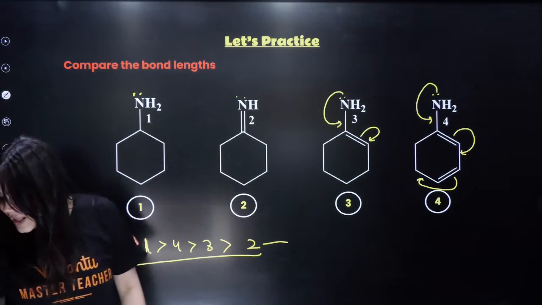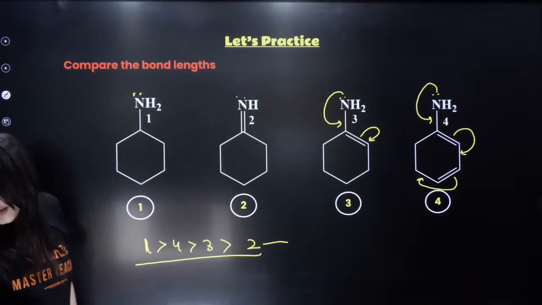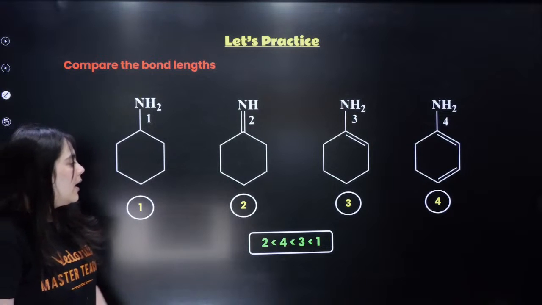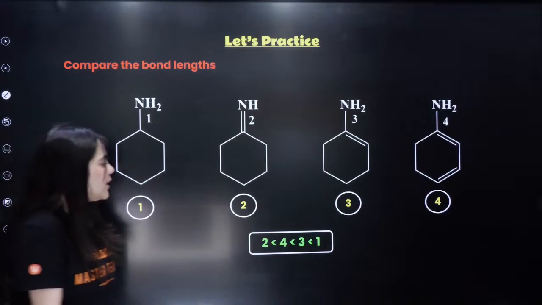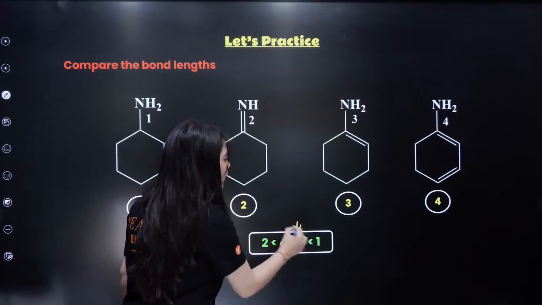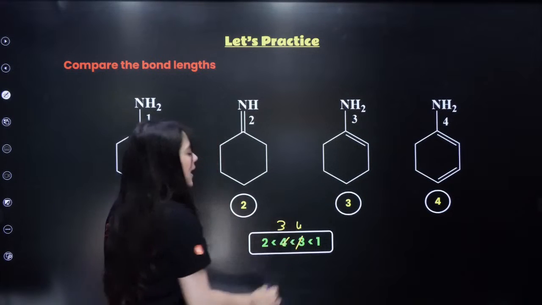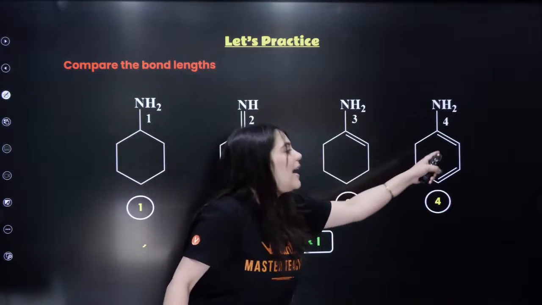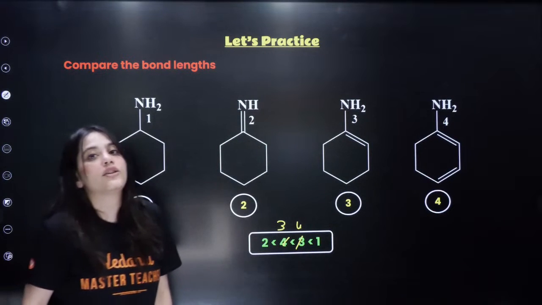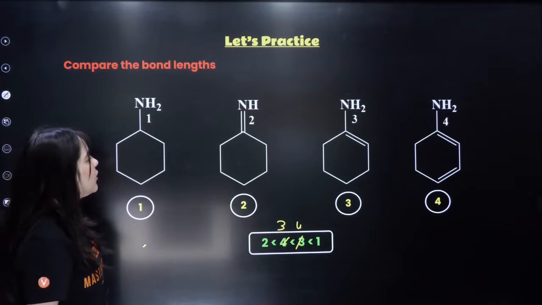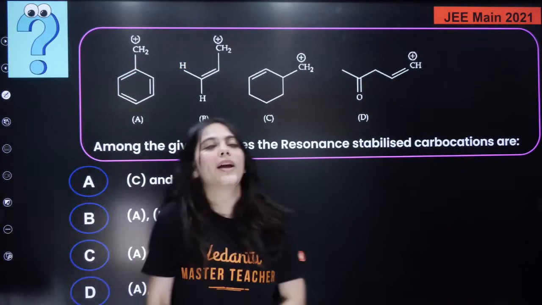Did anyone give this answer? 1, 4, 3, 2. Very good. I've already received so many correct answers. Actually, it's 1, 4, 3, 2. Correct this, right? We just did it. 1, 4, 3, 2 is the correct answer because here extended conjugation is there, and extended conjugation is a very, very big kind of conjugation. Understood? Now let us move on to the next question.